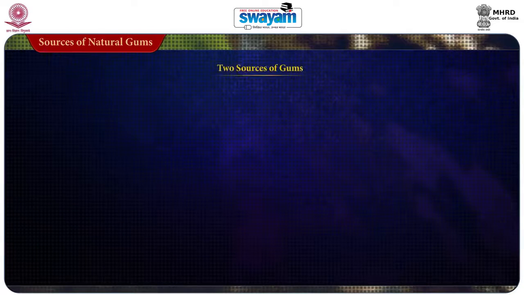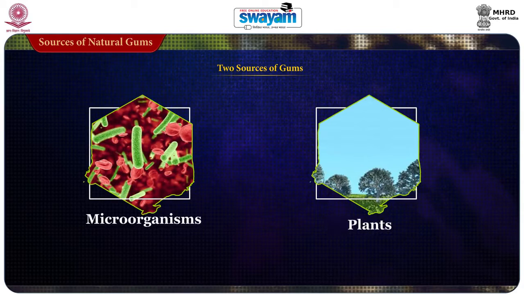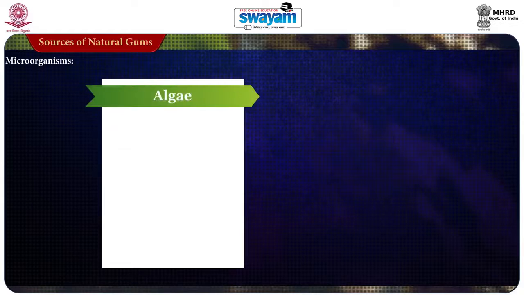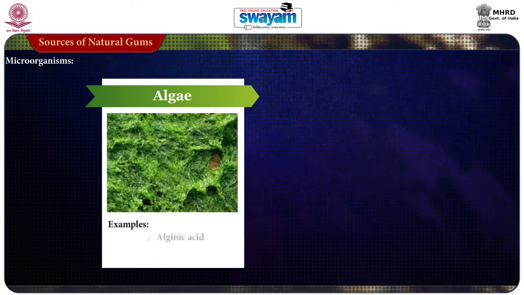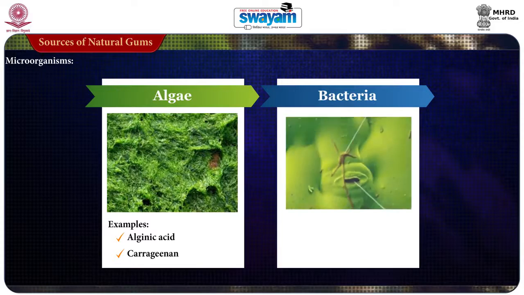Now let us see what are the sources of natural gums. There are two sources of gums. Gums from microorganisms include two types of microorganisms. One is algae. The examples are alginic acid and carrageenan. The other microorganism source is bacteria.